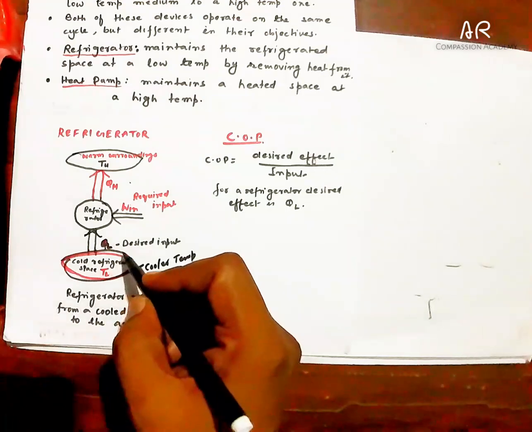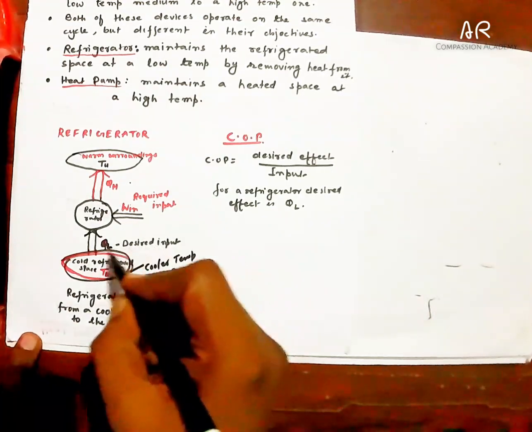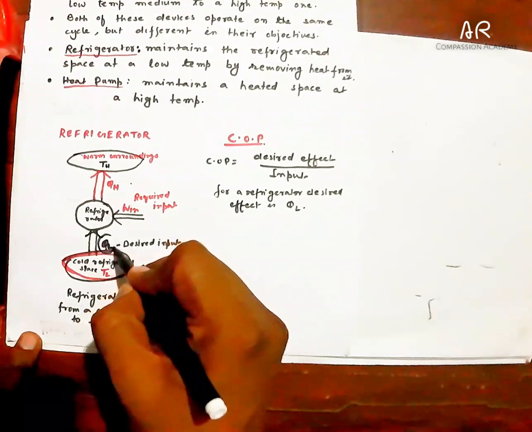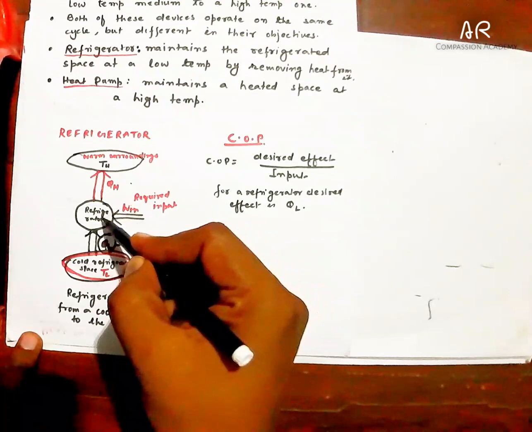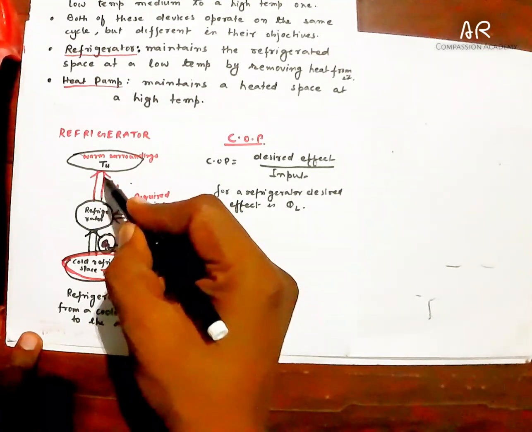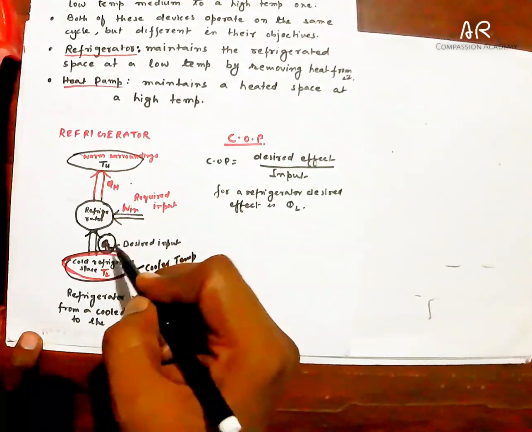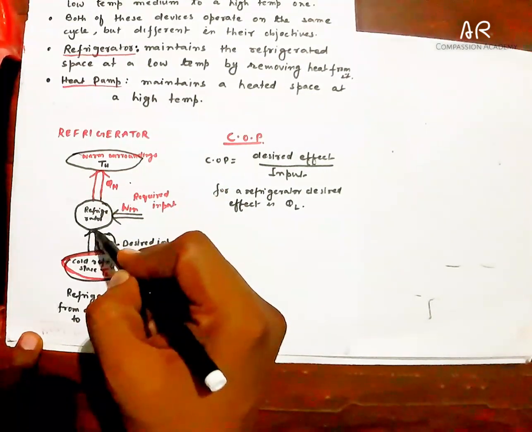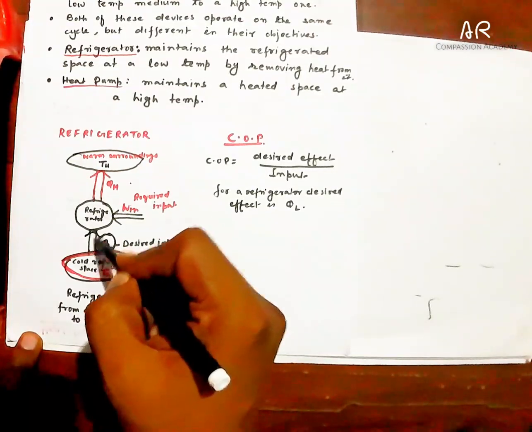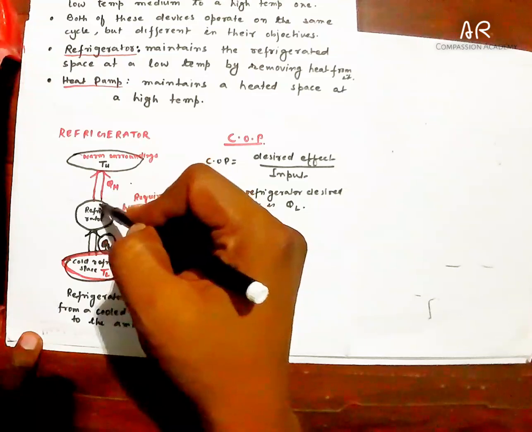So for that, QL is the desired output. We have to extract heat QL, and work is supplied to the refrigerator, and QH is released to the surrounding. That means work and QL are coming in, and QH is going out from the refrigerator.